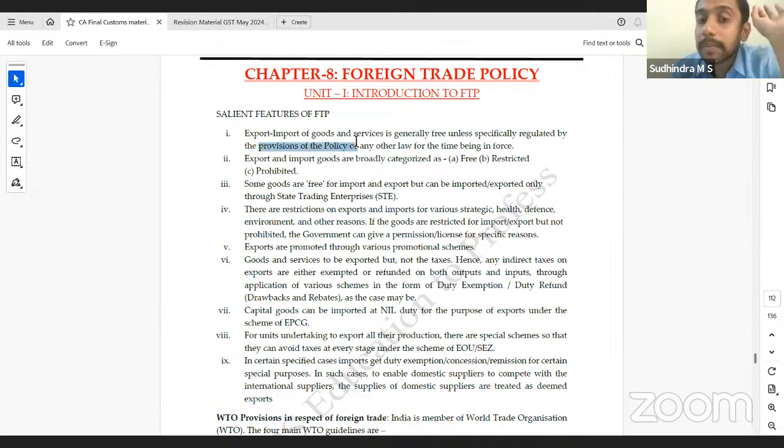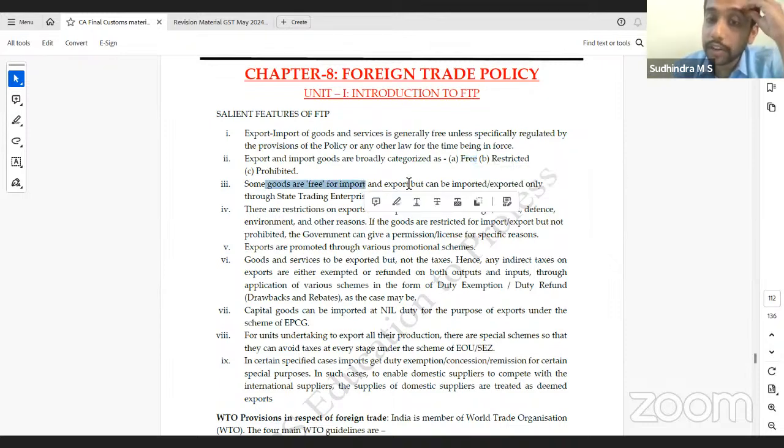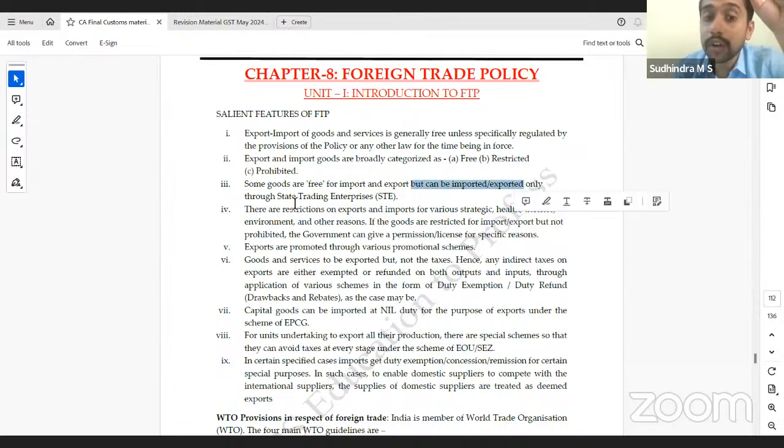So unless it is regulated by the provisions of the policy or any other law for the time being in force, export and import are broadly classified as free, restricted, prohibited. Some goods are free for import and export, but can be imported and exported only through state trading enterprises. Not everyone, not private import and export, only through state trading enterprises. There are restrictions on export and imports for various strategic, health, defense, environment, and other reasons.